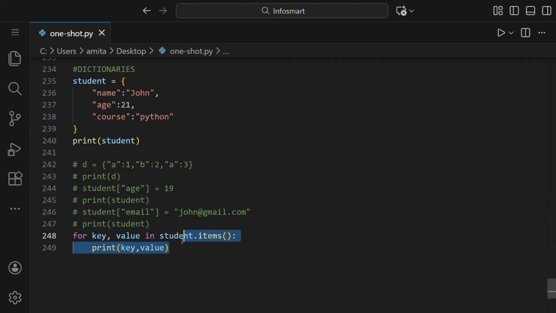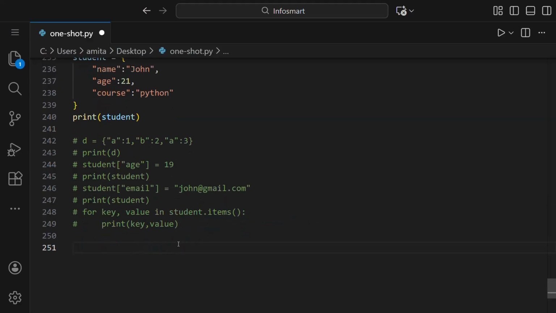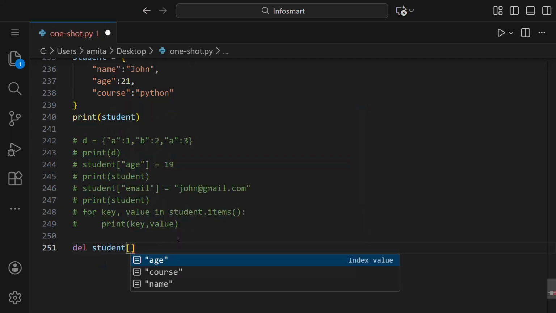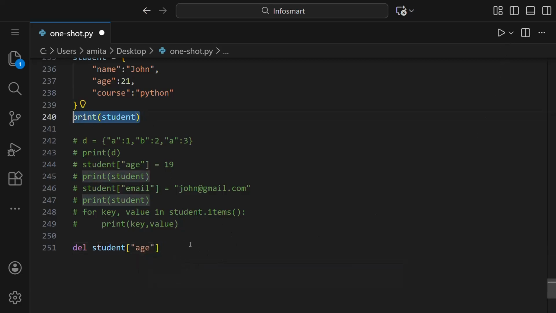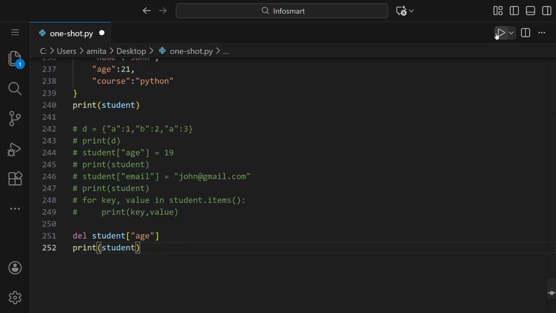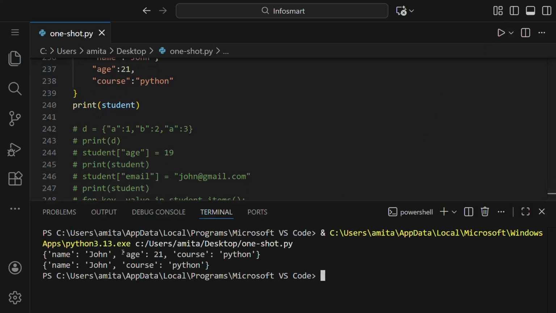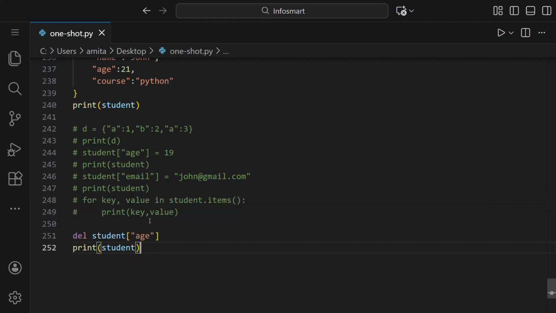If you want to delete a key from a dictionary, what we can do is simply write del and then the name of the dictionary, which is student, then in double quotes, within the square brackets, we can give the key: age, course, or name, whatever we want. So let us say age, and we even have to print this. So let us print this. You can see age has been removed from here. So this is how we remove a key value pair from the dictionary.